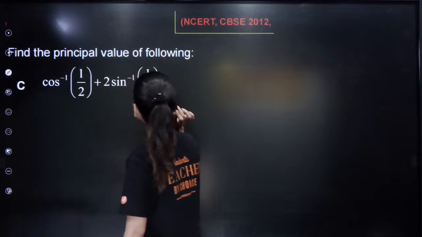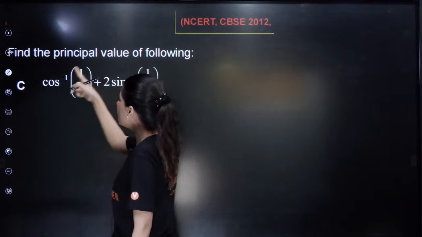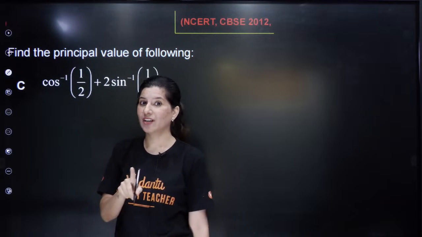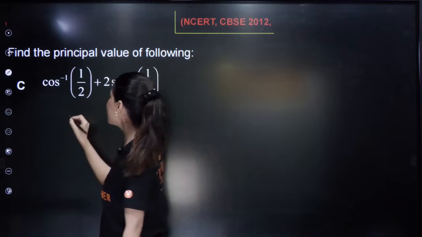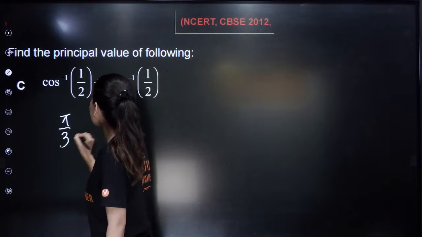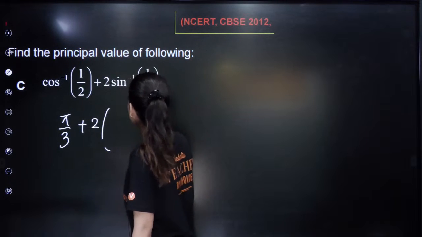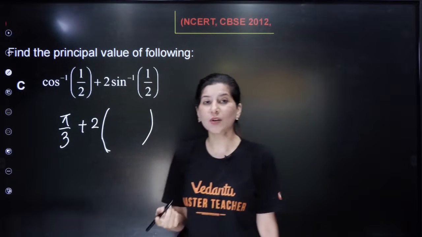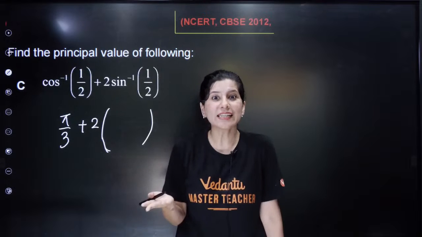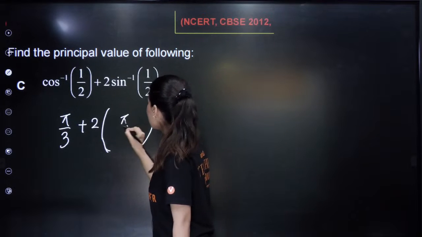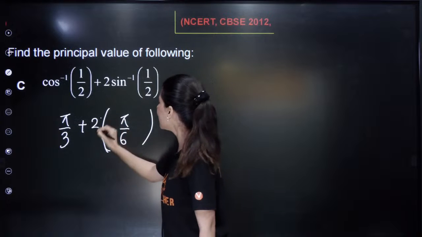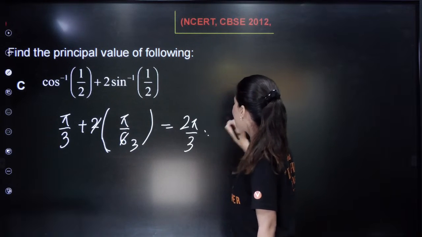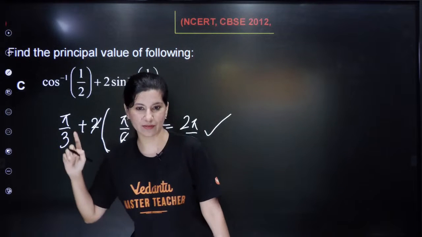Cos inverse half plus sin inverse half. So cos inverse half: I know that cos 60 degree is half, and 60 degree is pi by 3. So cos inverse half is pi by 3. This is a 1 marker question, only 1 mark, right? So that's how you solve it. Sin inverse half: I know sin theta is half at 30 degree, pi by 6. So this is pi by 6. So you are going to get pi by 3 plus pi by 6, which is pi by 2 as the final answer. A 1 marker question you can have.